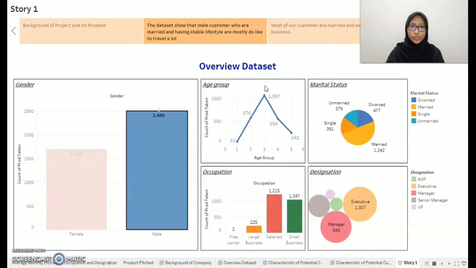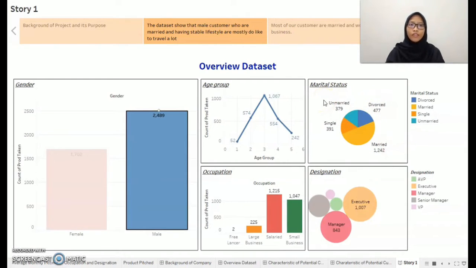Okay, from 2,489 male customers, they belong to the third age group, which is the age group range of 31 to 40 years old. Here are the third age group, a range of 31 to 40, and they get 1,067 people. Most of them are married, as you can see. The area of marriage is larger than the other area. As you can see, 1,242 are married than the other one.